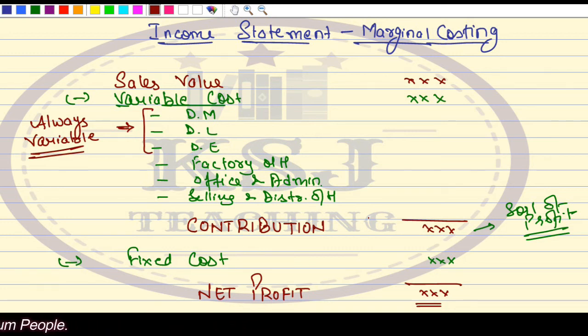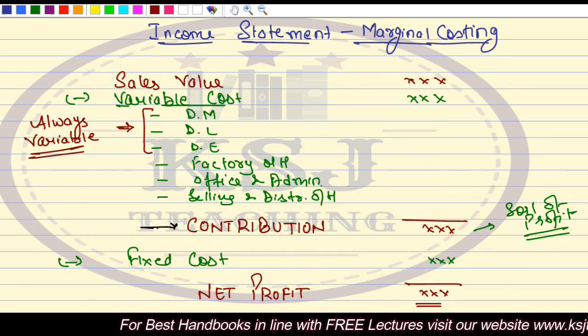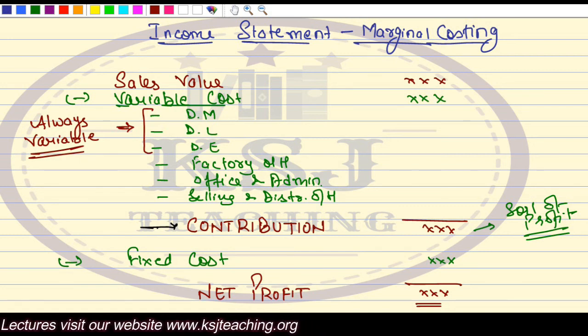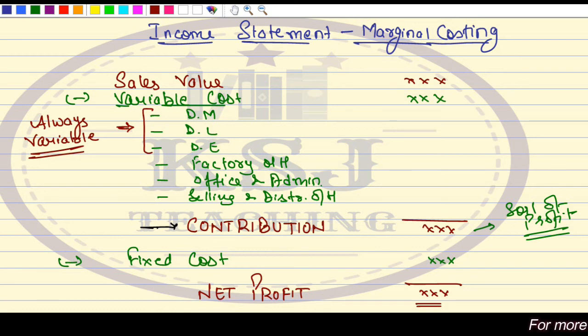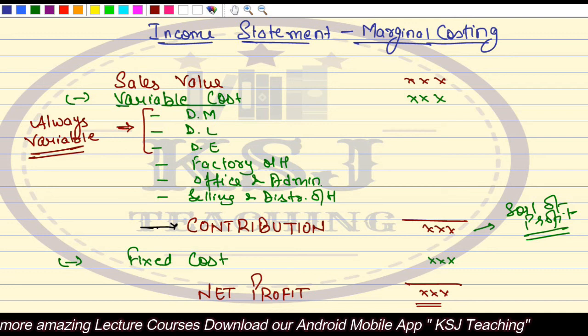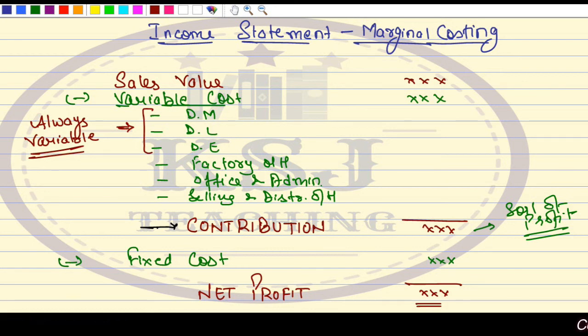Right? So this income statement as per marginal costing is very important. In the next lecture, don't worry, we will discuss in detail about this contribution, that what is a contribution. This is very important for you people to understand in detail. There's small technicalities, variable cost you know, sales value you know, fixed cost you know, net profit you know, but you don't know what exactly the contribution is. So in the next lecture, we are going to spend the next lecture on understanding this contribution, that what is a contribution. That is very, very important for you people to know, that what is a contribution, right?